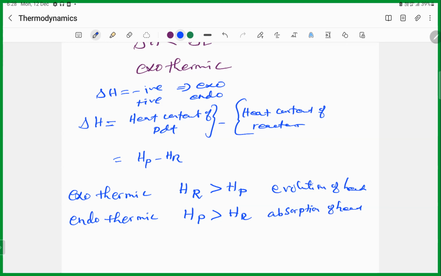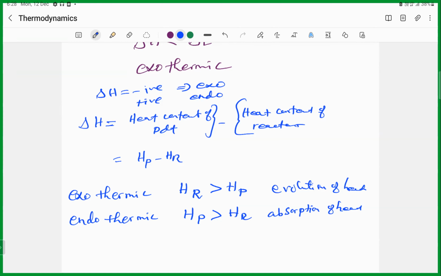Okay, that's all about exothermic and endothermic. One more point I would like to add, and then we complete this first law. Tomorrow we will have Hess law, bond energy, spontaneity, entropy, Gibbs free energy, and the end of thermodynamics. On Wednesday we can have the calculation part, all the calculation.